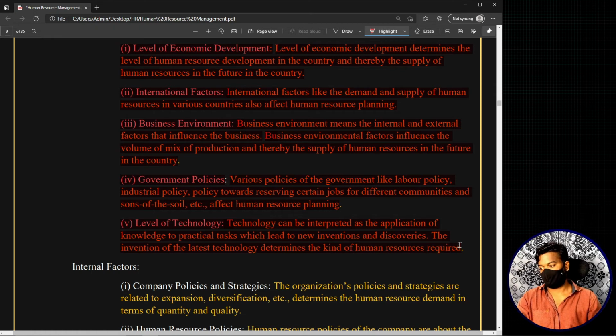For example, if C programming is prevalent in the market, and suddenly a new platform, like Java, is released, your human resource planning will also be impacted. Who knows, all the new clients that your organization is getting may want their projects completed on the Java platform, but till now all the employees in your organization have been working on the C platform. Now your entire planning gets affected.